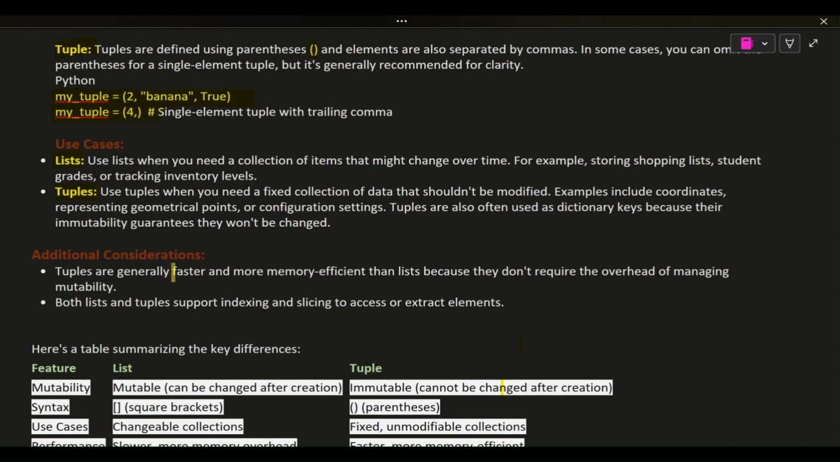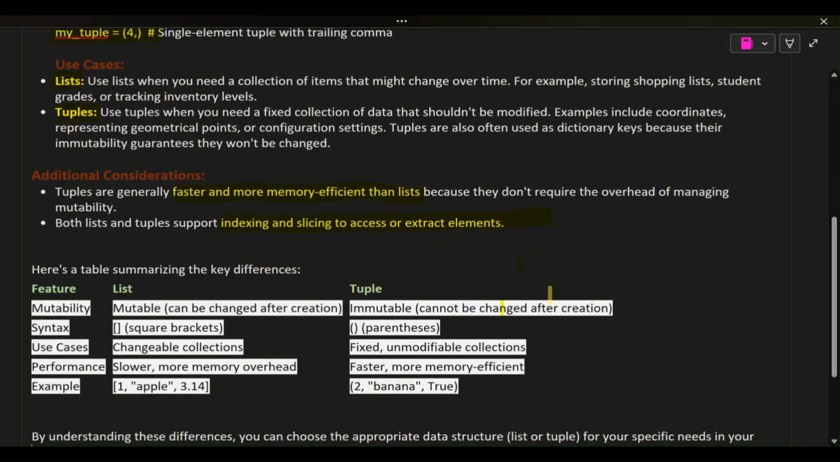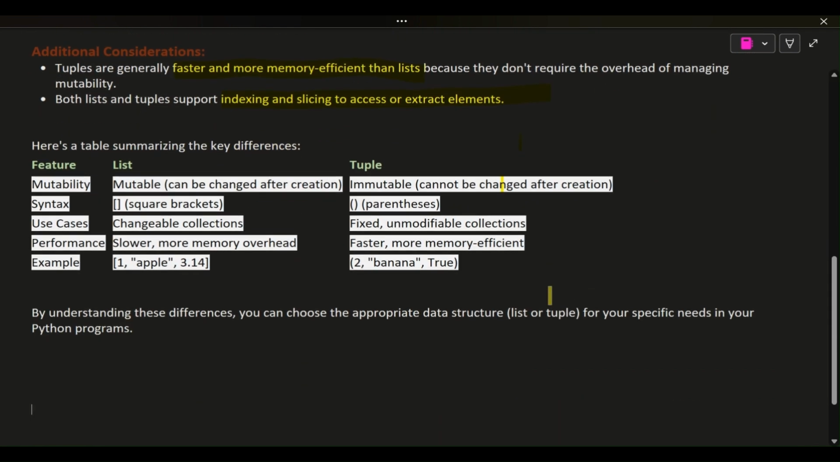Additional considerations. Tuples are generally faster and more memory efficient than lists because they don't require the overhead of managing mutability. Both lists and tuples support indexing and slicing to access or extract elements. Here's a table summarizing the key differences. Feature: list, tuple. Mutability: list is mutable, can be changed after creation; tuple is immutable, cannot be changed after creation.